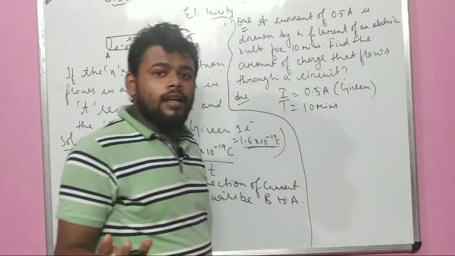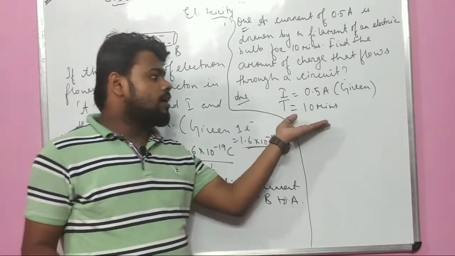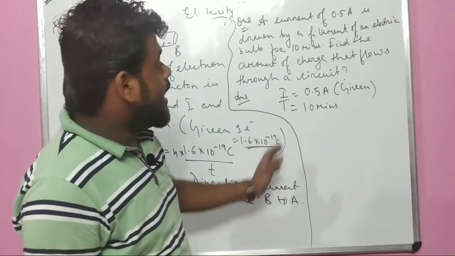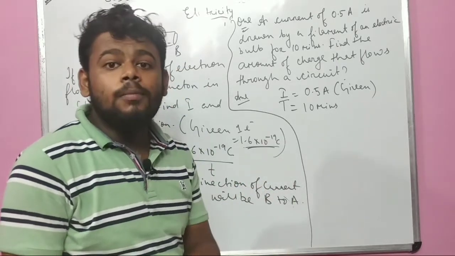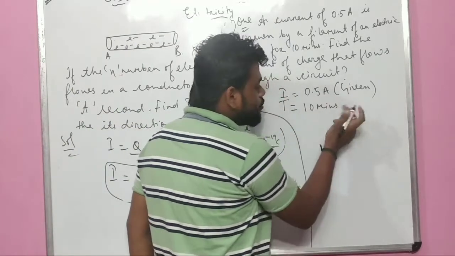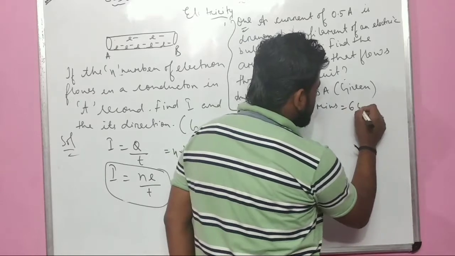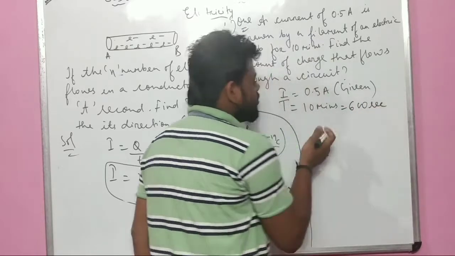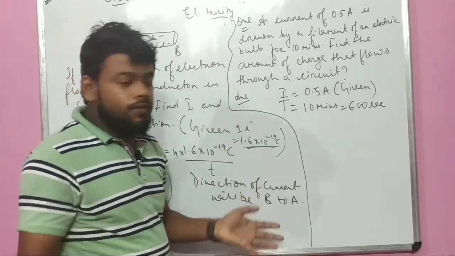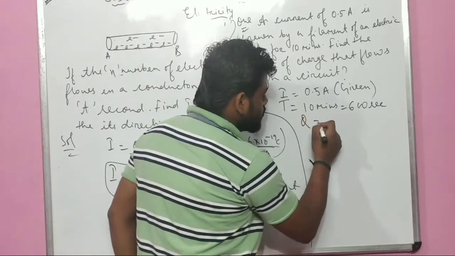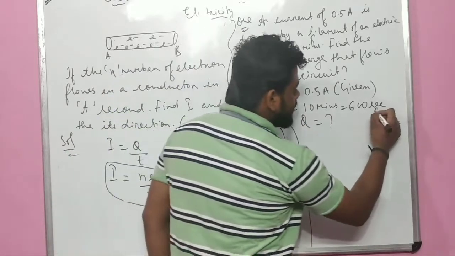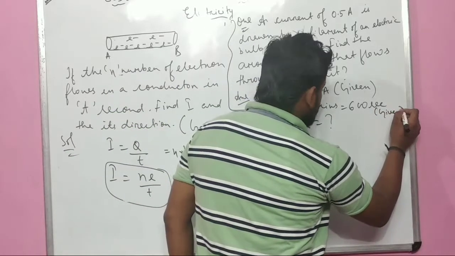And we know very well that we always have to convert time into seconds, because the SI unit of time is second, as well as current equals to Coulomb upon second. So we have to convert the time into seconds. What seconds do we get? 10 into 60, that is 600 seconds. Find the amount of charge. That means Q, question mark. Q is not given in the question.